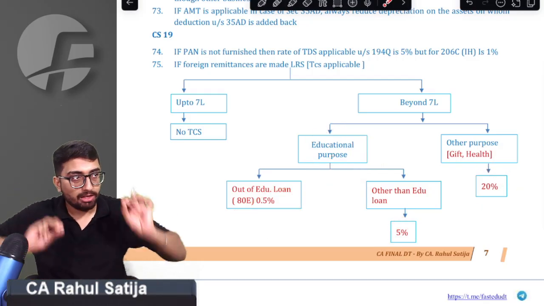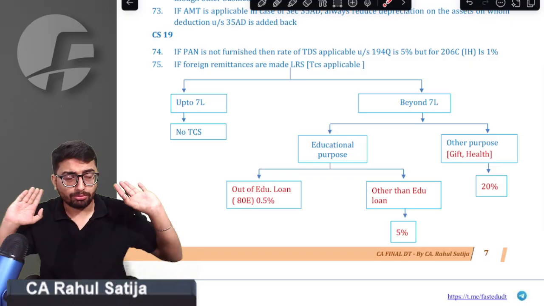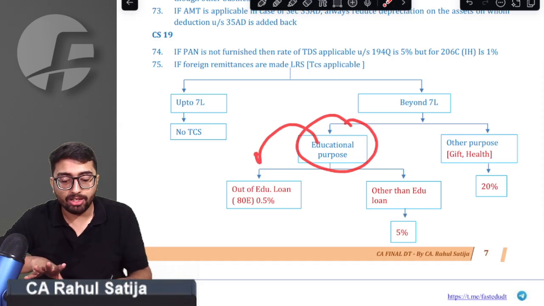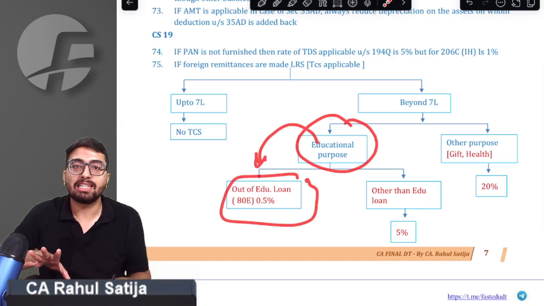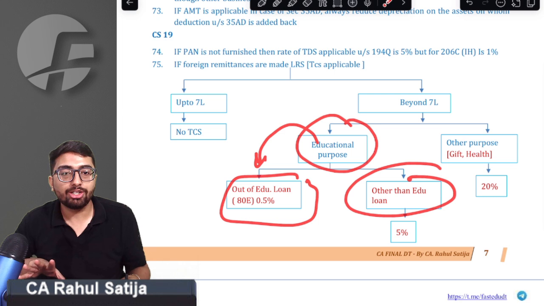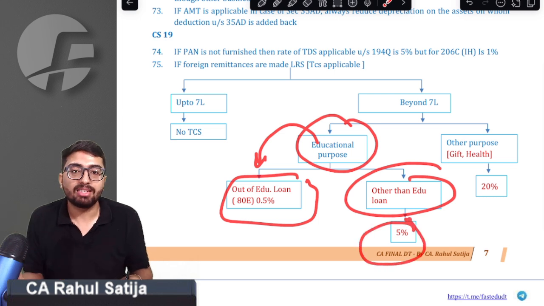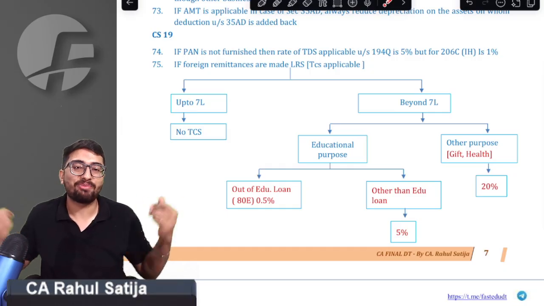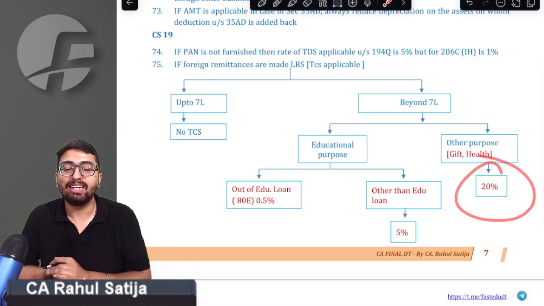Remember, up to 7 lakh, for any purpose you are remitting, no issue. Exceeding 7 lakh, you have to check the purpose. If it is educational purpose, out of an educational loan, then 0.5% TCS is applicable. If you are remitting for educational purpose otherwise, 5% is applicable. At last, if you are remitting for health purpose, gifting purpose, traveling purpose, in that case 20% TCS is applicable.